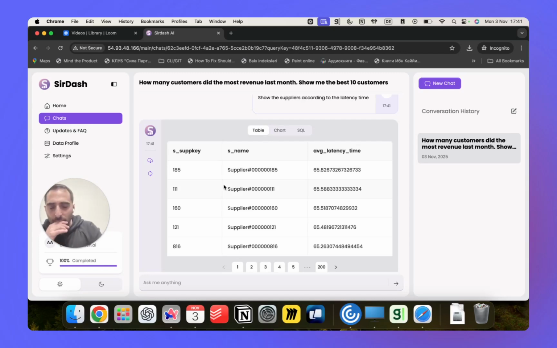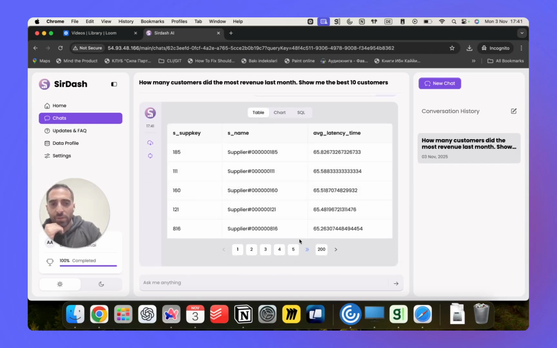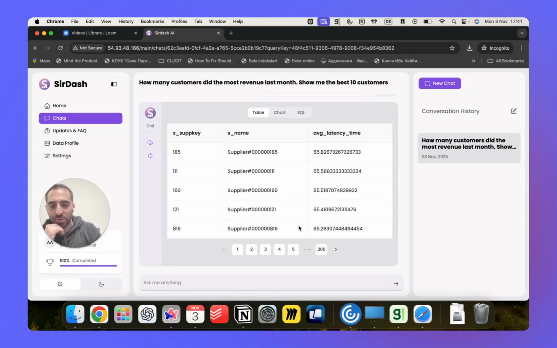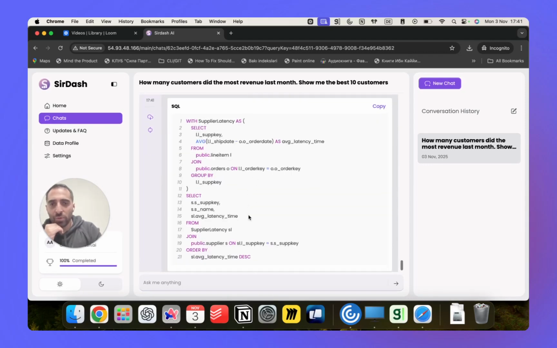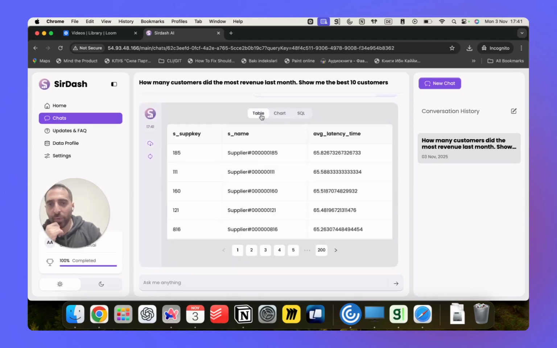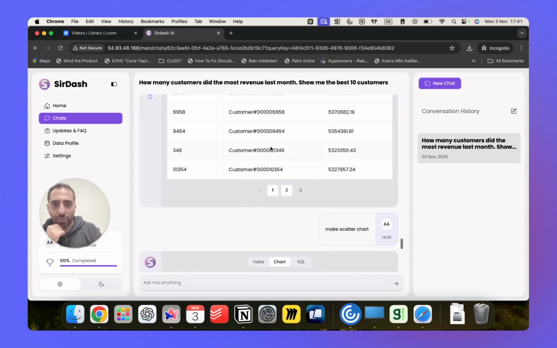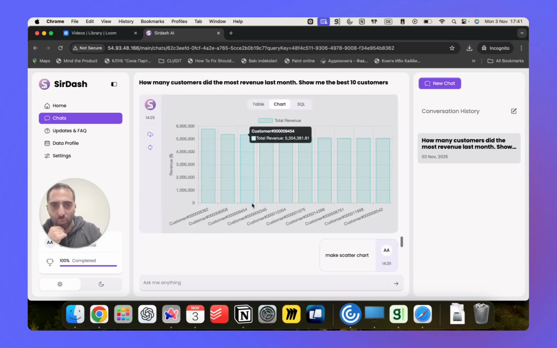So as you see, supplier key, supplier number, supplier name, and latency of this supplier. As we have a big amount of data here, the chart is not shown, and the SQL code is quite long. In comparison, here we have a chart, for example, as the data amount is small.